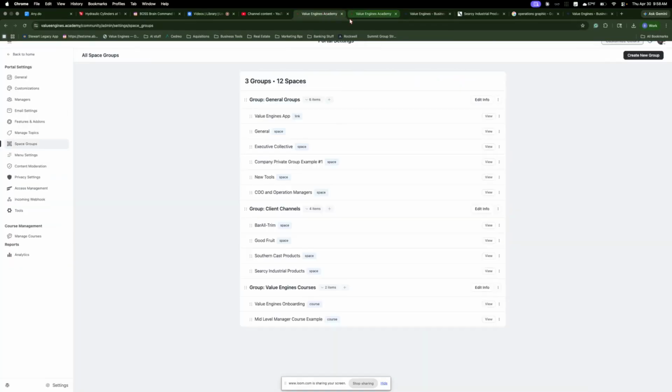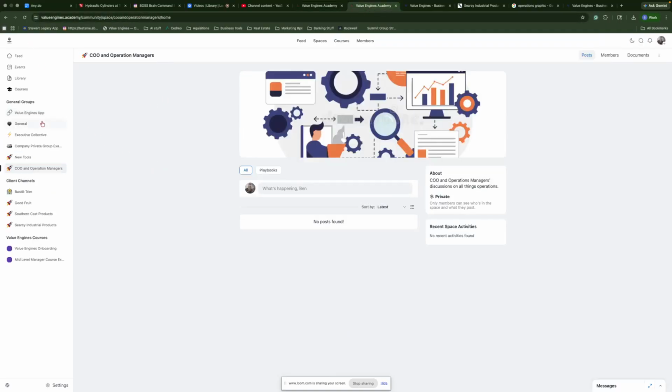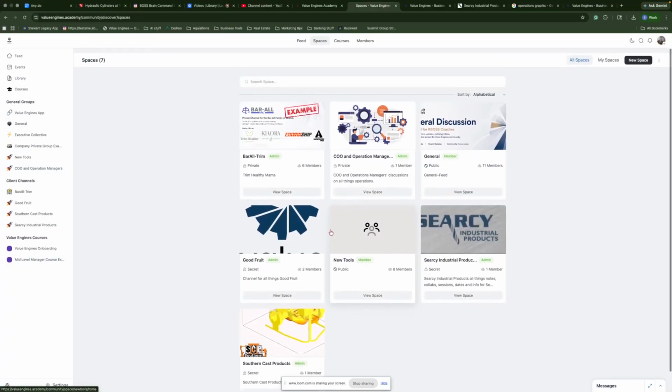So there's the deal on groups. Then spaces is how that looks. And how we see that in here is groups and spaces. I also set it up on your top menu bar that people click on spaces and they can see the spaces here as well.